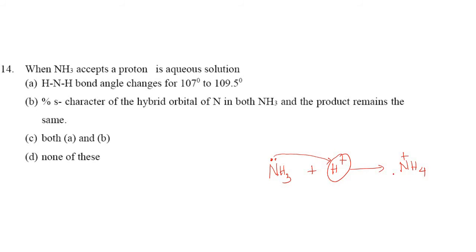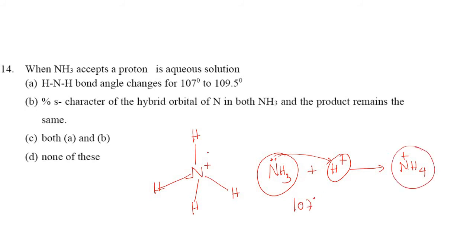So when a bond is formed here, nitrogen now has 4 nitrogen-hydrogen bonds. So therefore I will write it as nitrogen, then I can write 1 hydrogen, this is the second hydrogen, this is the third hydrogen, and this is the fourth hydrogen, and a positive charge. Why? Because it has lost the lone pair of electrons, right? So in ammonia, we already know that the bond angle is 107 degrees, but in case of the ammonium ion, the bond angle is 109.5 degrees, or we can write 109 degrees 28 minutes. Okay, so there is an increase in the bond angle, right?